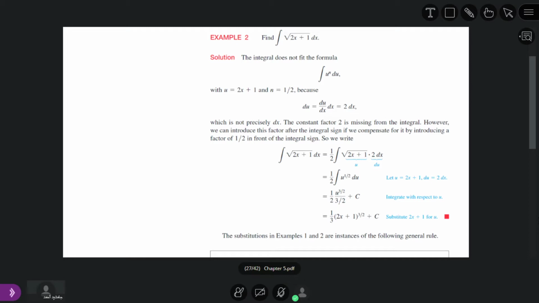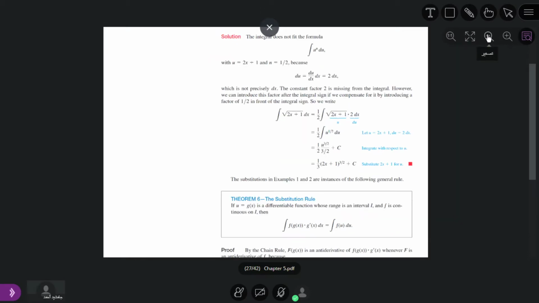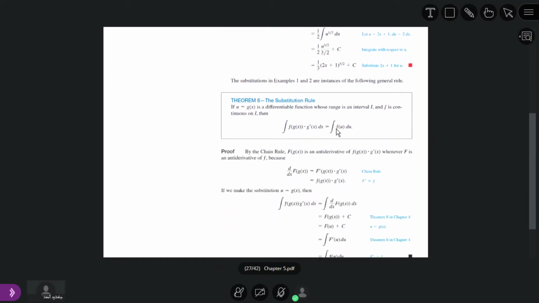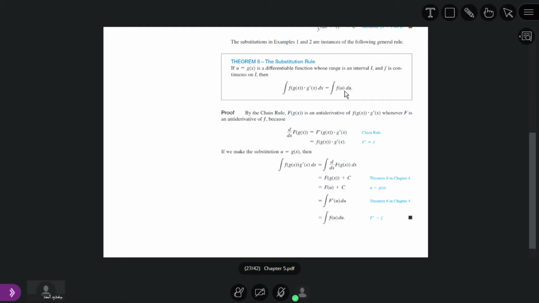then if we have the composition of the function, it means f of g of x, and we have to take the indefinite integral of f of g of x dot g dash of x dx.